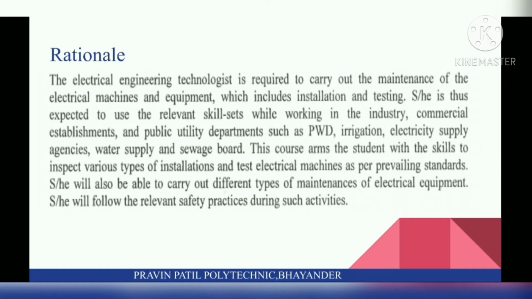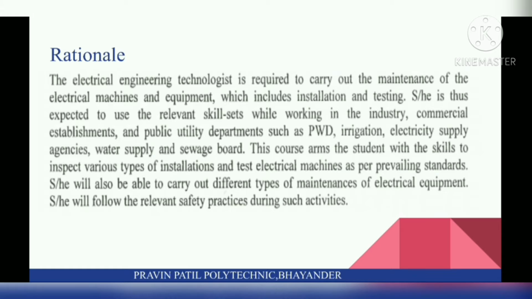Rationale. The electrical engineering technologist is required to carry out the maintenance of the electrical machines and equipment, which includes installation and testing. He or she is thus expected to use the relevant skill sets while working in the industry, commercial establishments, and public utility departments such as PWD, irrigation, electricity supply agencies, water supply, and sewage board.